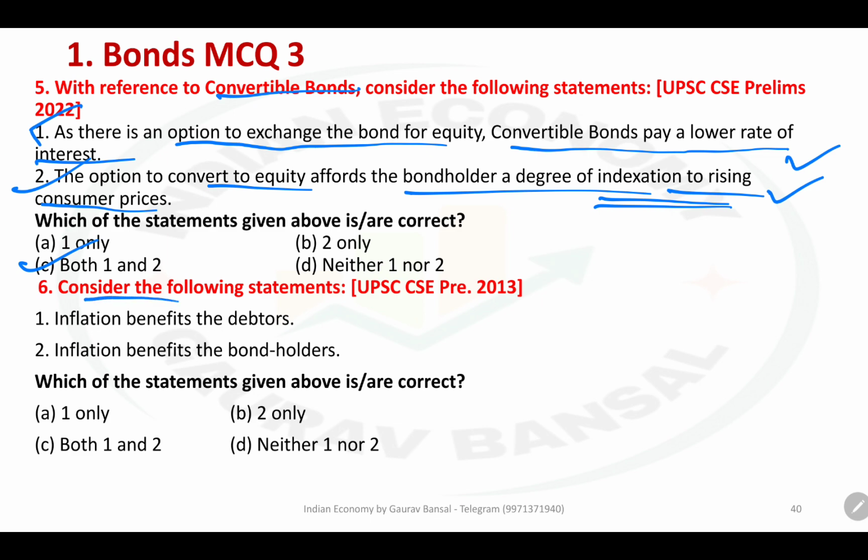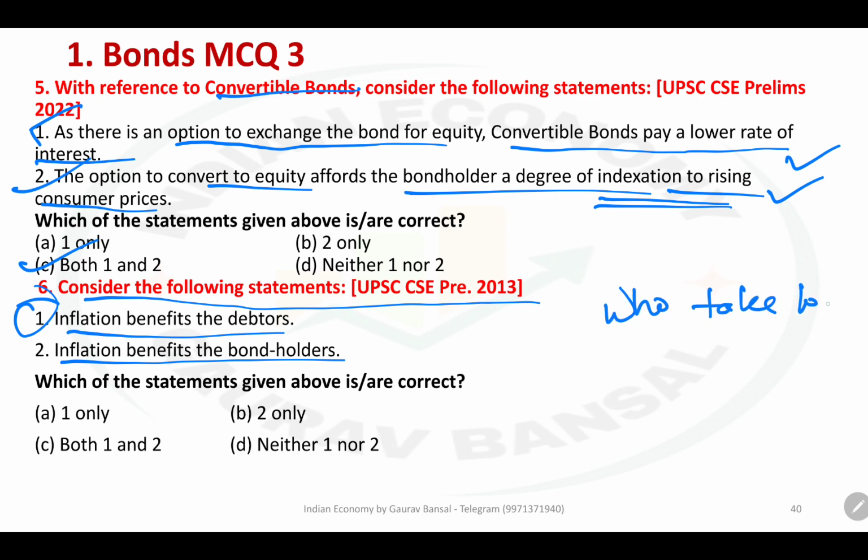Sixth, again a previous year question. Consider the following statements. Inflation benefits the debtor. Inflation benefits the bondholder. Now first of all, inflation benefits the debtor means who take loan. So if inflation is more, basically they will be paying the same money, but the worth of that money would be less, means the value of that money today would be less. So they will be at benefit. Inflation decreases the value of rupee. So when you took the loan, the value of that rupee was much more, but when you are repaying the loan, the value of that money is much less.